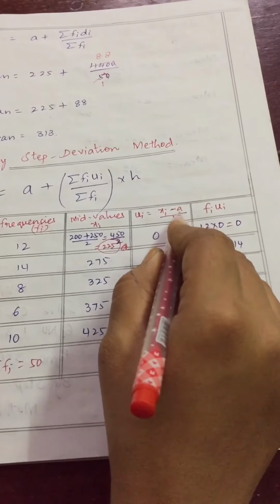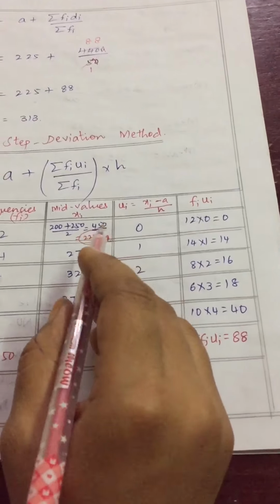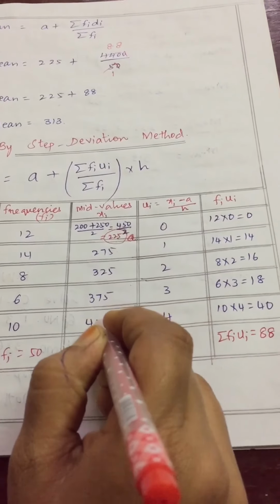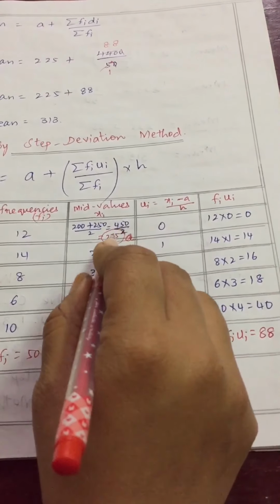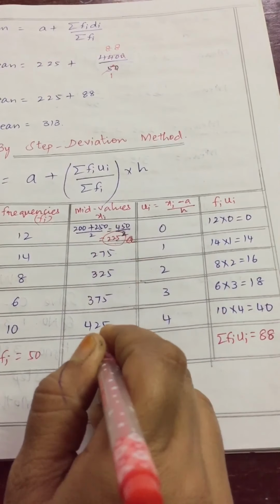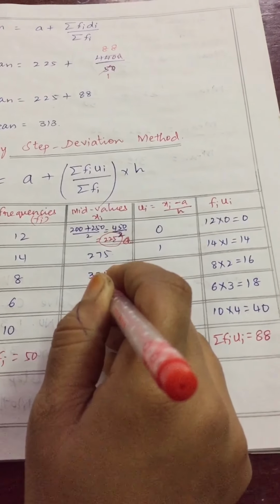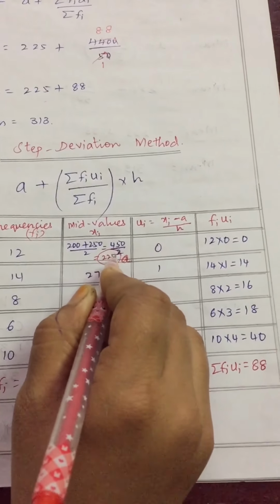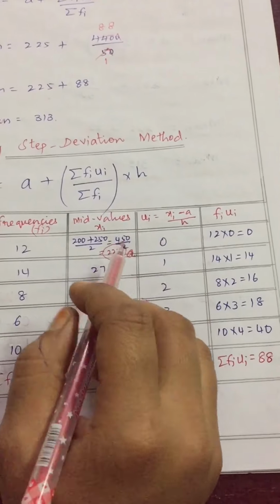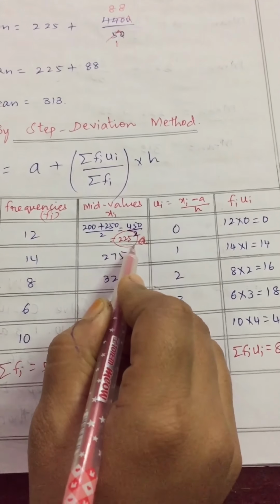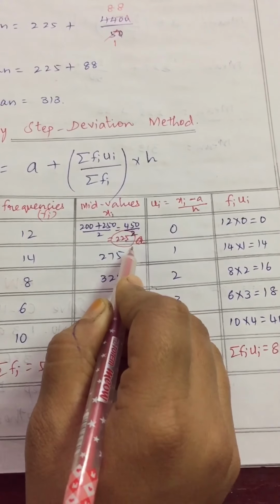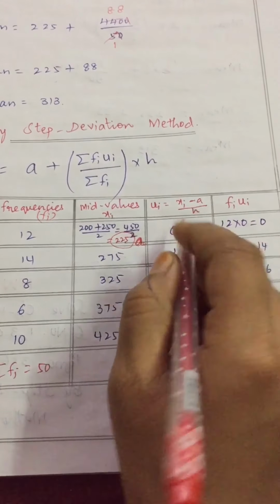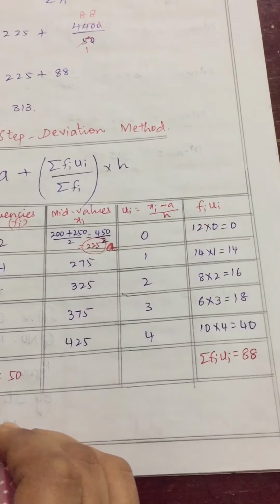So what is a? A is the assumed mean. From the mid values we need to take any number as a. You can take the first number, the last number, or the middle number, correct? But here I am taking the first number only. Why am I taking it? In the deviation method I told you, I did not explain till now, correct, children? Now why we are taking it, let's see first in the problem.